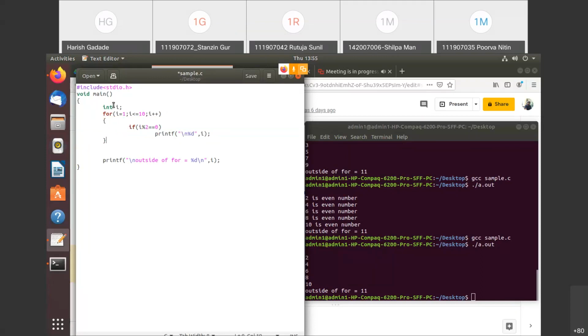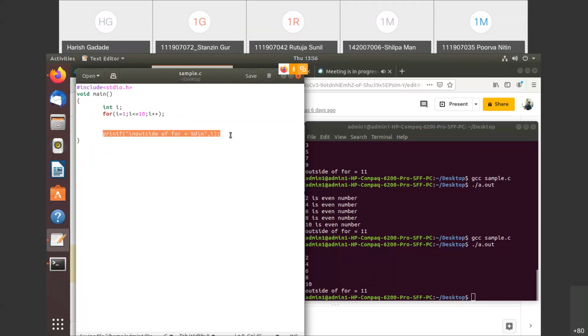At the end of this for statement we have not written any semicolon, so that's why we need to put this opening and closing brace. So here this is the closing brace, so this is the end of this for statement. And if I remove this and put here semicolon, it means this loop will execute, and whatever is the final value of i, that will be printed, and this would be outside of the for loop.